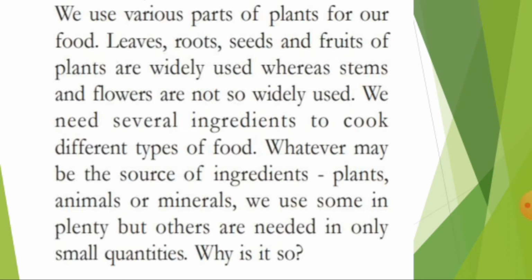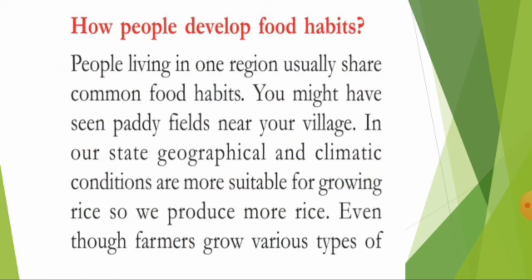Because to prepare the curry, some materials are required in large quantity and some in very less quantity. Imagine your mother is preparing chicken curry. She is adding more chicken and more onions, very less ginger garlic and very less chili powder. Am I right? So while preparing the curry, some materials are required in large quantities and some in very less quantities.